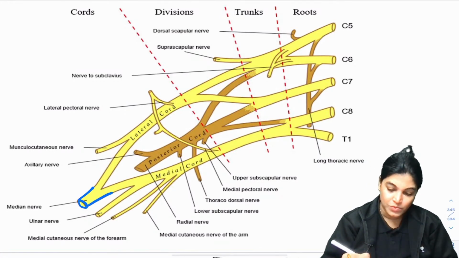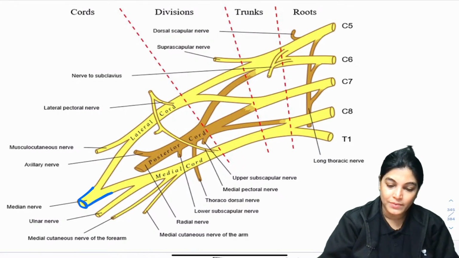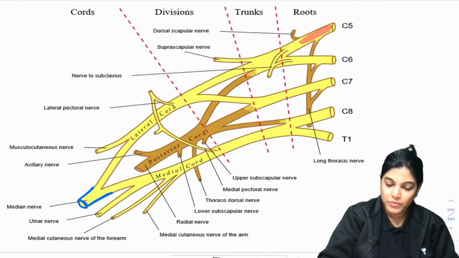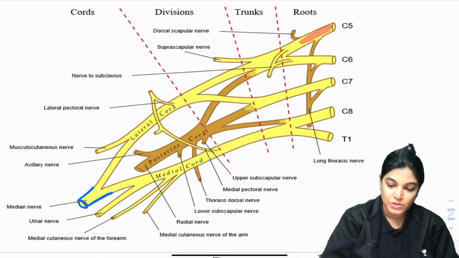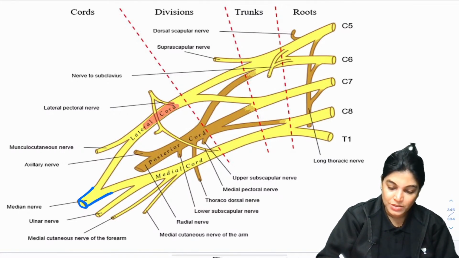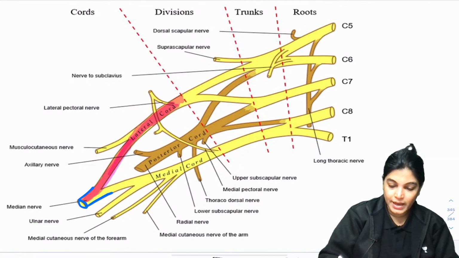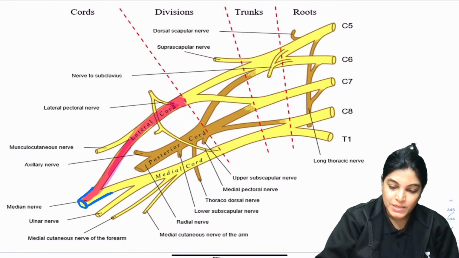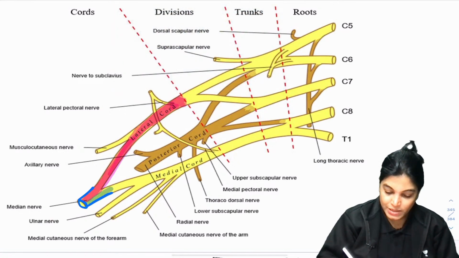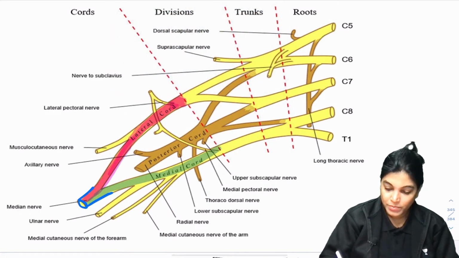Let me explain its formation. What I have told you is that it has two components. Its lateral root is formed from the lateral cord of the brachial plexus. Here you can see this is the lateral cord of the brachial plexus, and from it the lateral root is formed. And its medial root is formed from the medial cord of the brachial plexus.